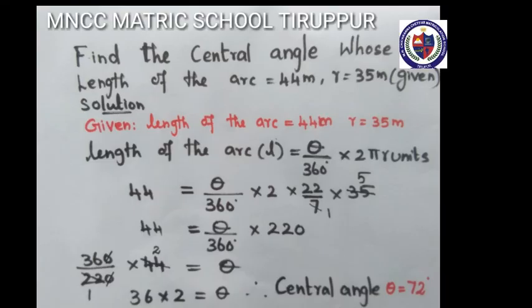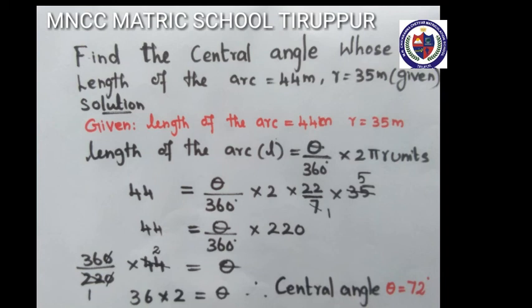Second sum. Find the central angle whose length of the arc 44 meter and radius 35 meter is given. L equal to 44 meter and radius equal to 35 meter. Formula, length of the arc L equal to theta by 360 degree into 2 pi r unit.